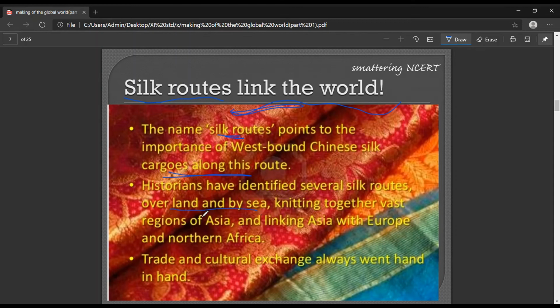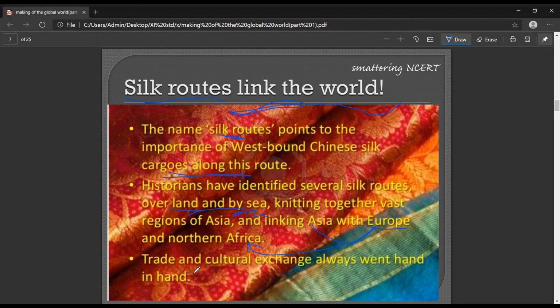So it was not only by land, it was also by sea, knitting together vast regions of Asia, linking Asia with Europe and Northern Africa. It means silk routes were really widespread.